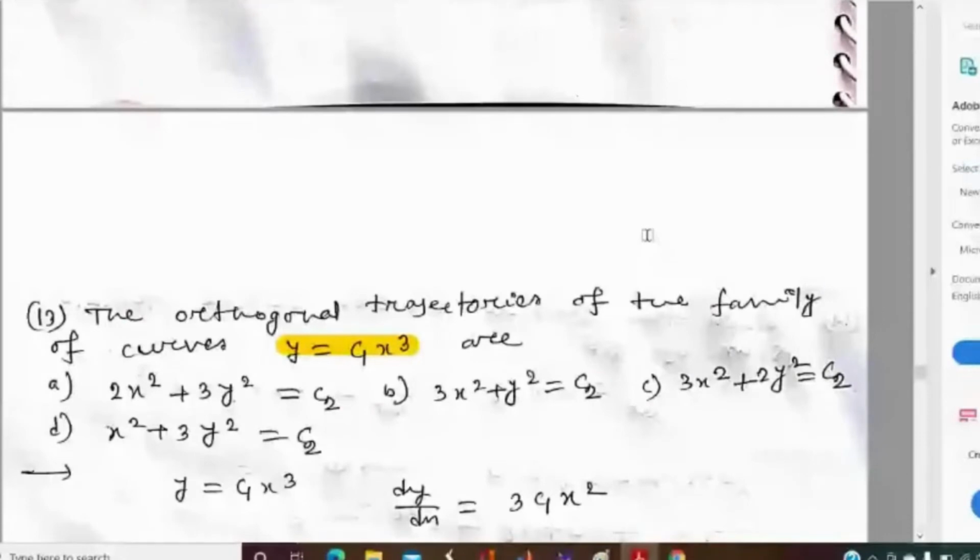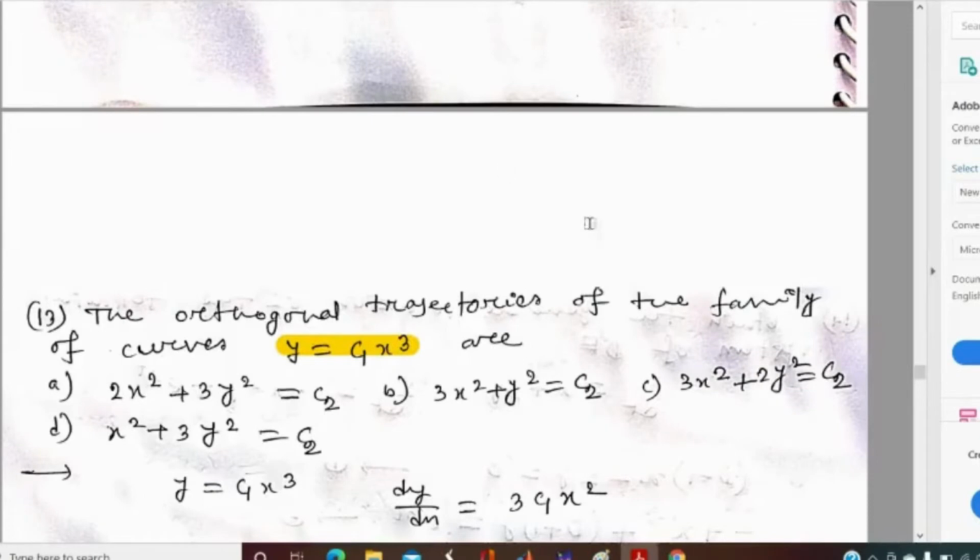First find the differential equation of the equation, and then replace dy by dx with minus dx by dy, and then again solve it, and the solution curve is the orthogonal trajectory of that equation.